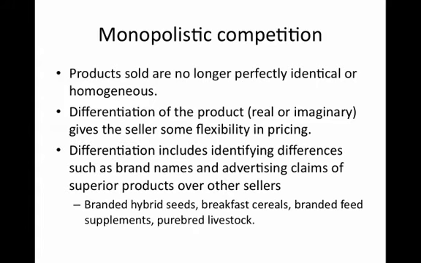Now, how firms go about differentiating is actually really complicated. This kind of differentiation includes identifying differences such as brand names. So, one brand might be preferred to another brand, or through advertising claims of a superior product over something that someone else is selling. Now, we often see this in food and agricultural markets. If you pick up the Ontario Farmer or a number of different farm press, popular press magazines and newspapers, you'll often see ads for branded feeds or branded feed supplements, and especially purebred livestock.